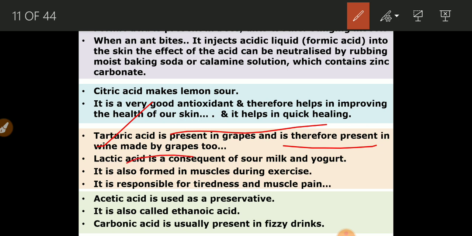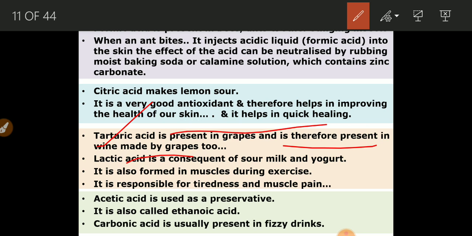therefore present in wine made from grapes too. So tartaric acid is also present in wines, because for wine preparation we use grapes. Then we have another acid, lactic acid, present in sour milk and yogurt. You can see lactic acid is the acid present in curd. Actually, milk contains lactose sugar, and that lactose sugar is converted to lactic acid by lactobacillus bacteria, and this lactic acid is present in the curd. That's why curd also tastes sour, that is khatta.